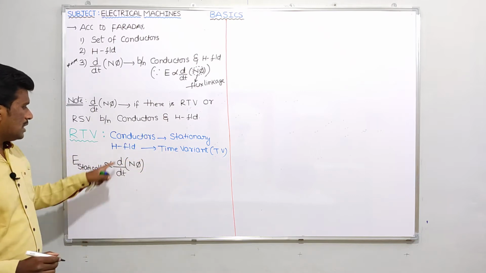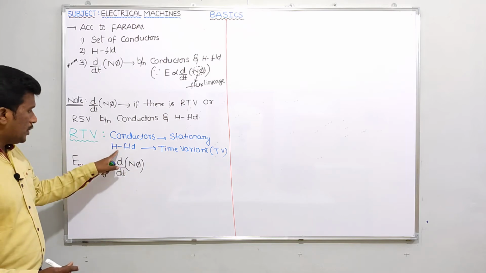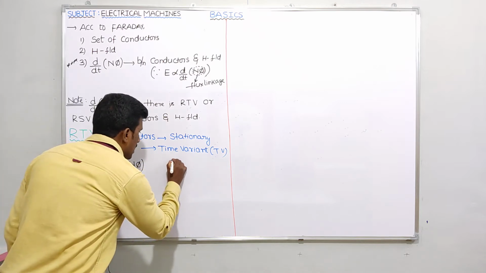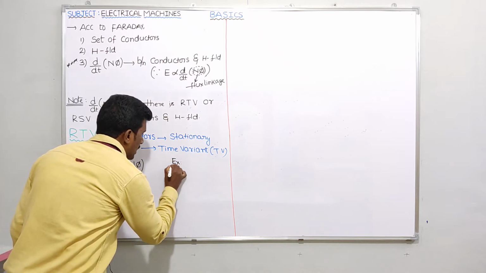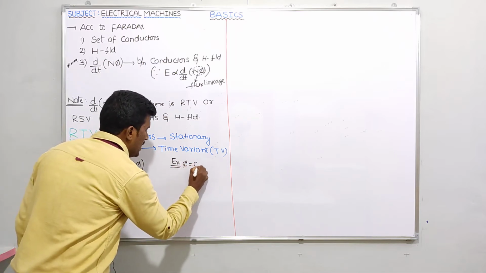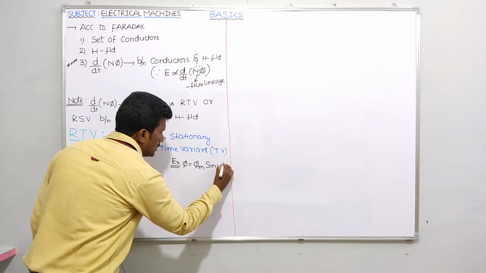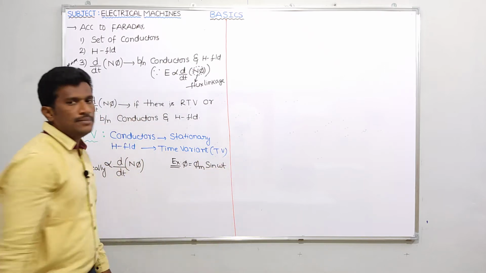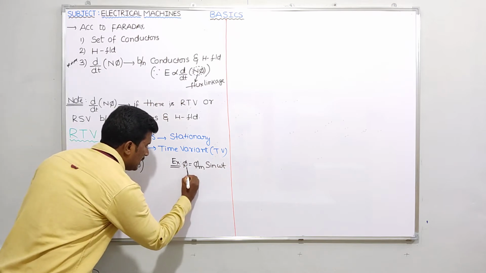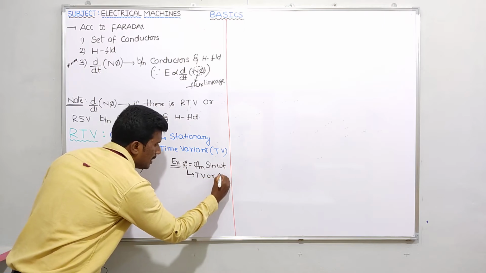You may get one doubt, sir, how is rate of change of flux linkage possible here? Very simple. I told you the magnetic field is time variant. See guys, what does time variant mean? For example, you can take flux phi equal to phi m sin omega t. This phi is varying with time. That means this flux is nothing but time variant flux, or I can say AC flux.